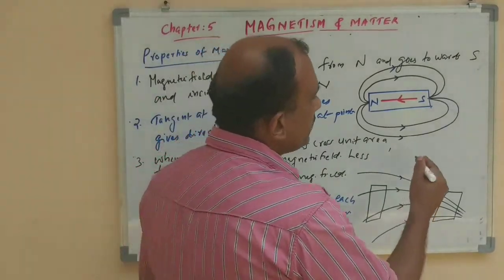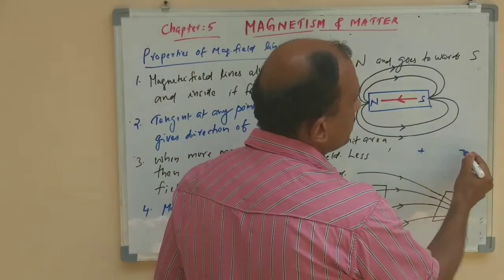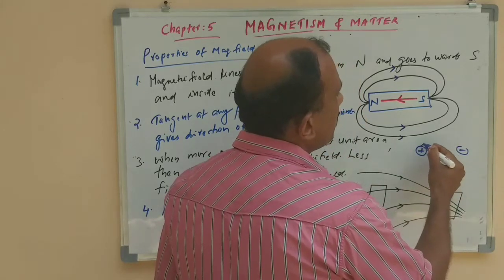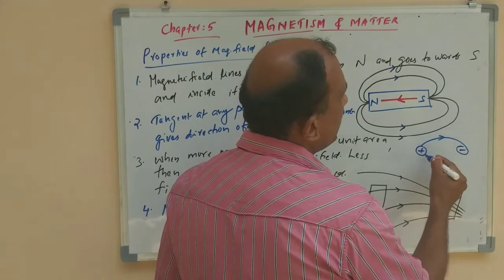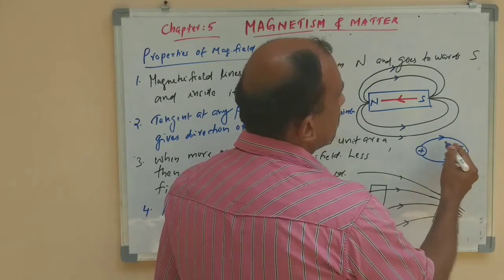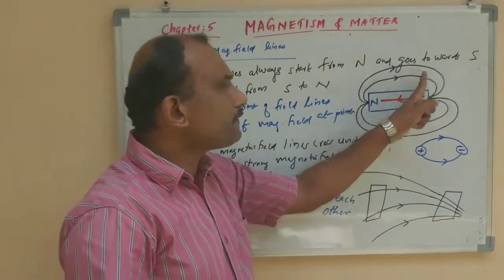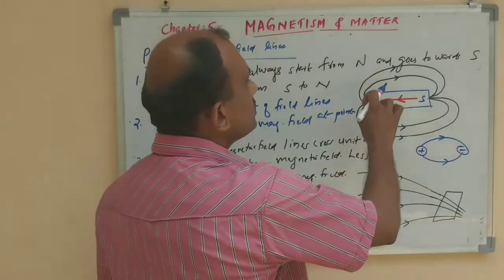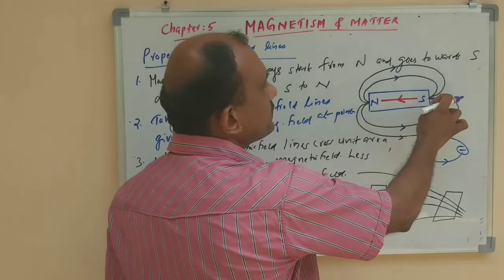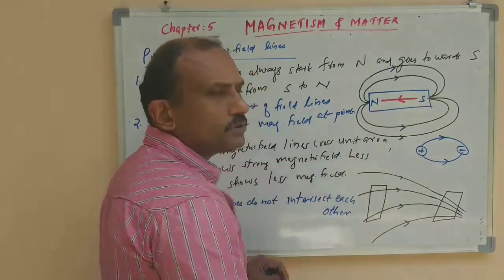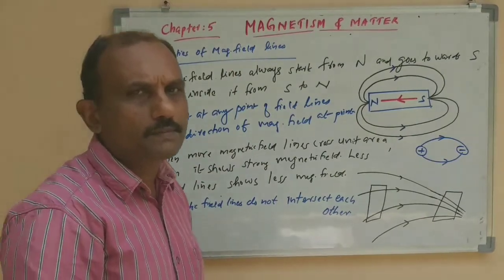You know, in the case of electric field lines, if there is a positive charge and a negative charge here, electric field lines will start from the positive charge and end at the negative charge. They are not closed loops. But here the magnetic field lines are closed loops. Start from north and reach the south, and inside the bar magnet it moves from south to north. So that is the first property.